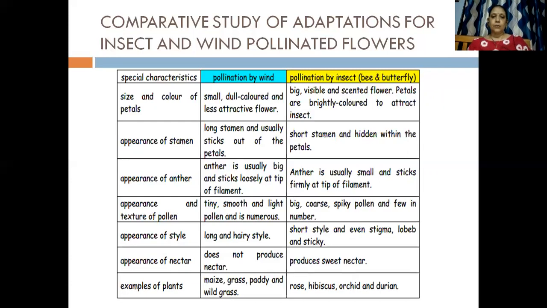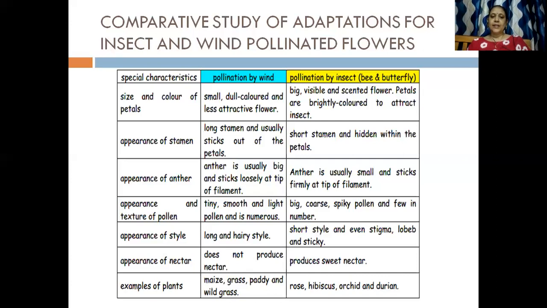Right? Now, what is the structure of the style? That is the ovary, style and the stigma. So the style, in the case of wind pollination, is long and hairy, whereas in the case of insect pollination, the style is short, and even the stigma is lobed and sticky. Now the appearance of nectar: wind pollinated flowers do not produce nectar, whereas insect pollinated flowers produce nectar, that is the honey. Yes, that's what the bee collects.